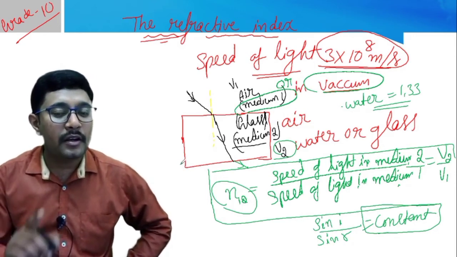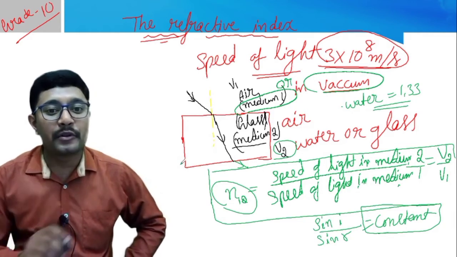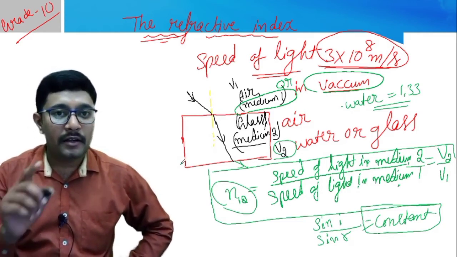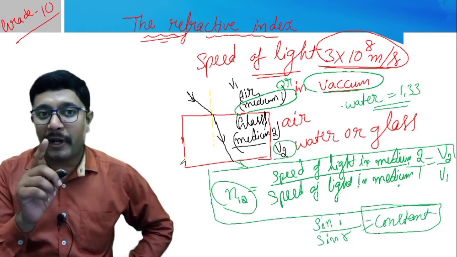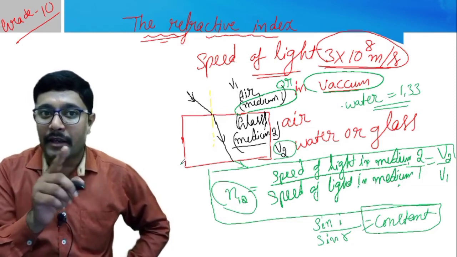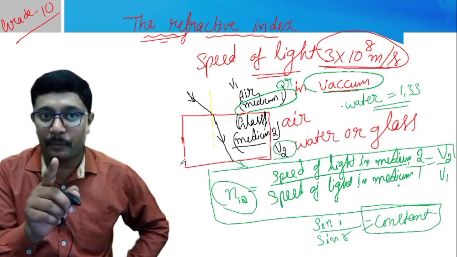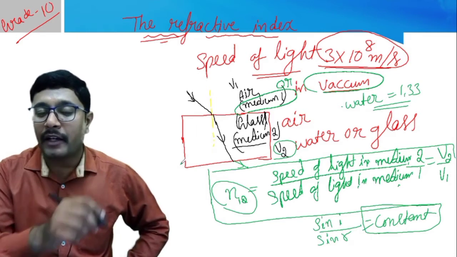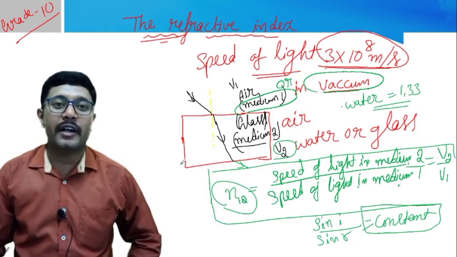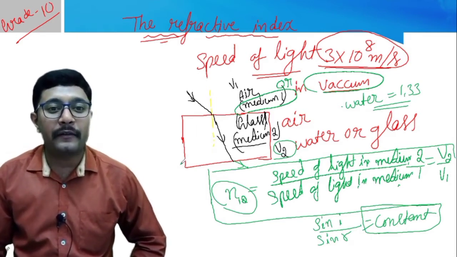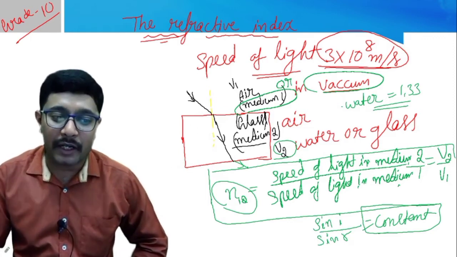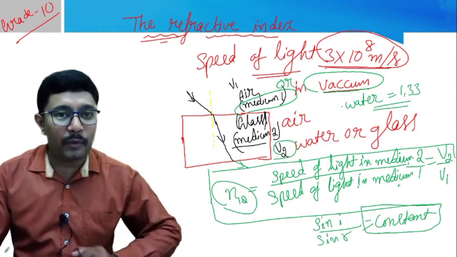The question is, what do you mean by absolute refractive index? So if the medium 1 is air or vacuum, then that kind of refractive index is called absolute refractive index. So based on that, we can write the formula in this way.